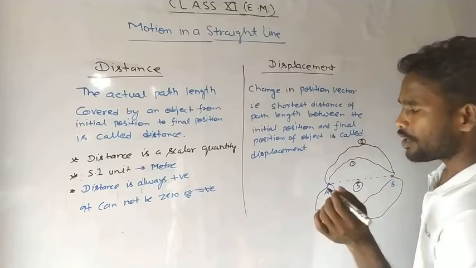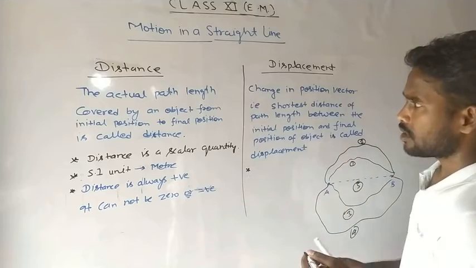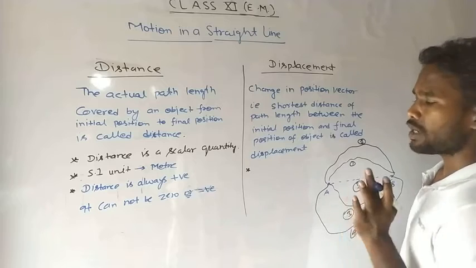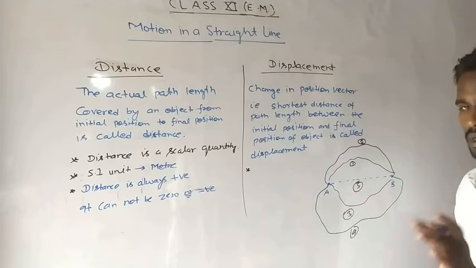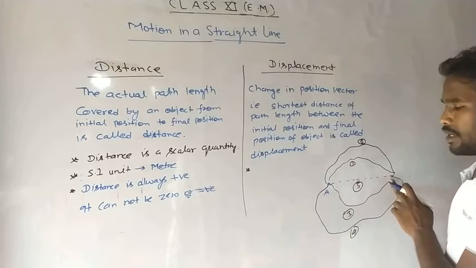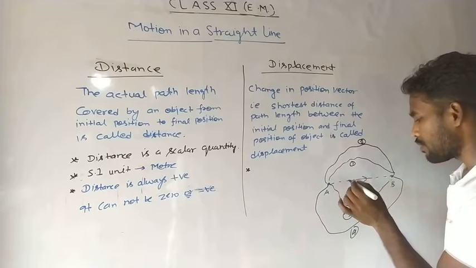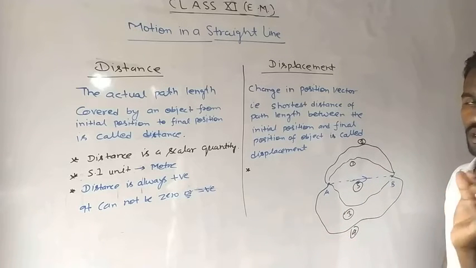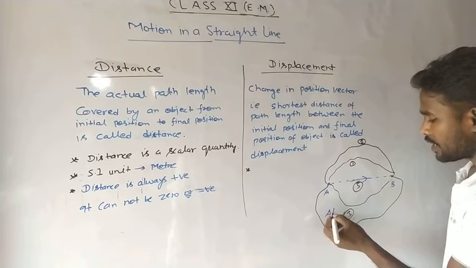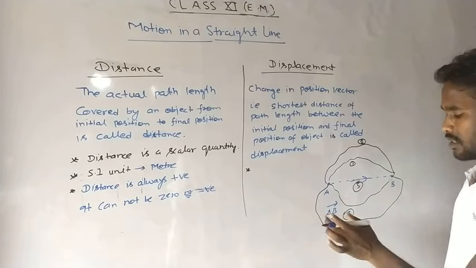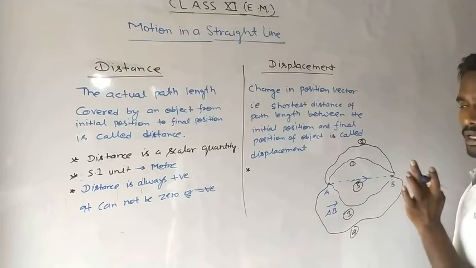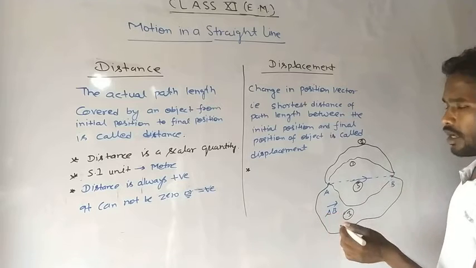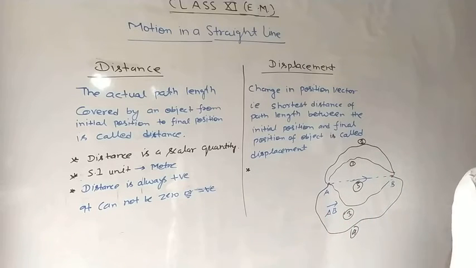Okay, important facts about displacement. Displacement is a vector quantity because it has magnitude and direction both. The displacement of an object from A to B is directed from A to B. If we write it in vector form, in next chapter I will make you understand what is vector. So we can write the displacement of an object from point A to B as vector AB. Okay, and what is vector, I will make you understand in next chapter.